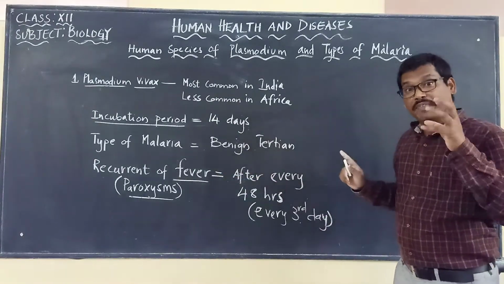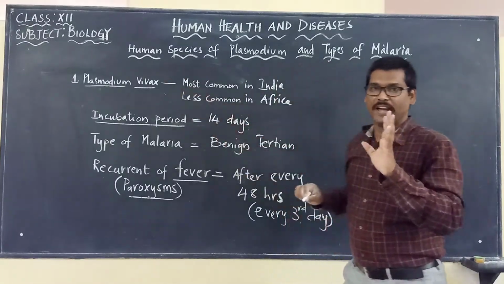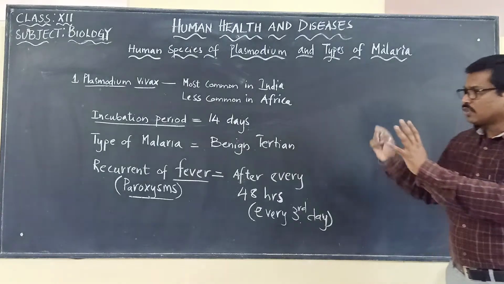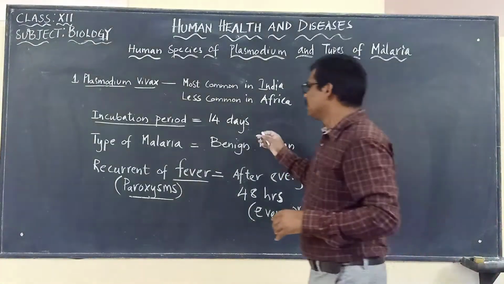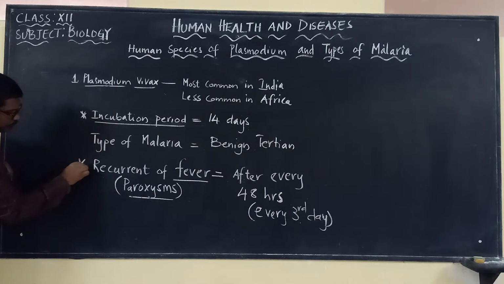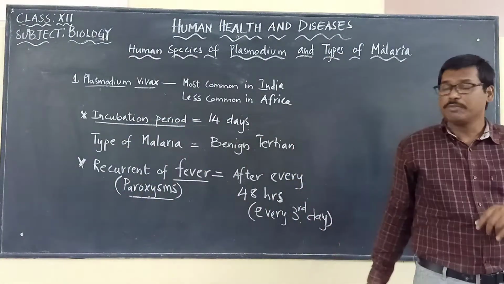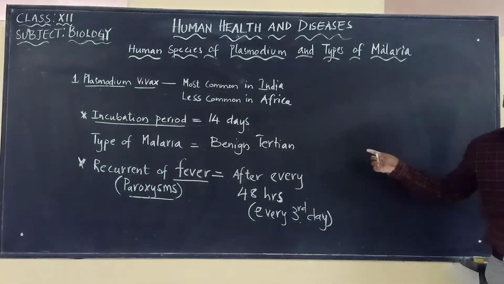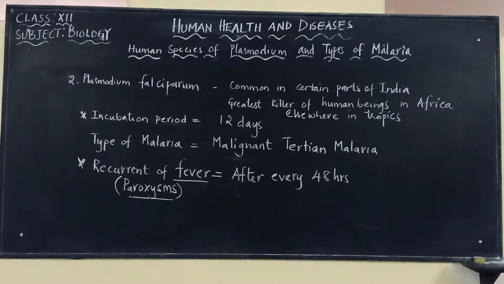So we can say that it may be because of Plasmodium Vivax. Among these points, please remember the incubation period and the recurrent fever, which are very important for your objective purpose, and we have to remember all these points regarding Plasmodium Vivax.